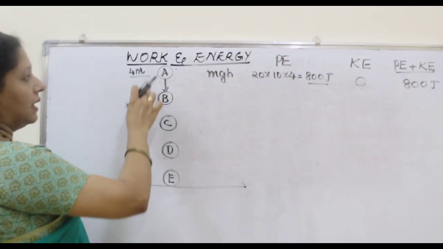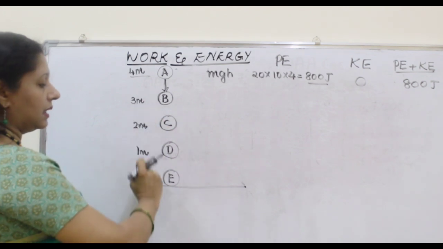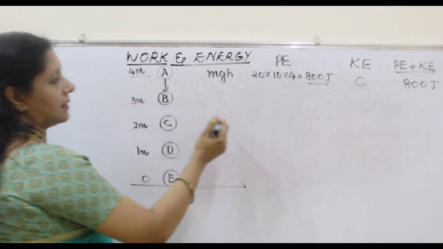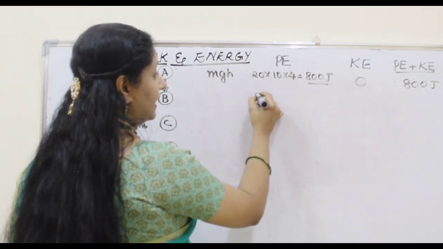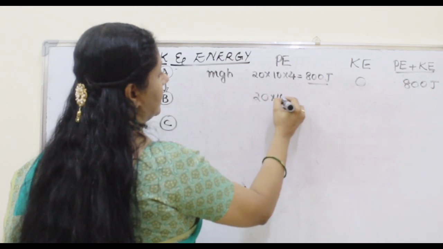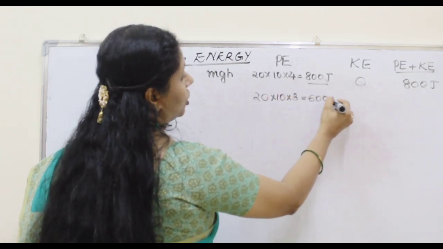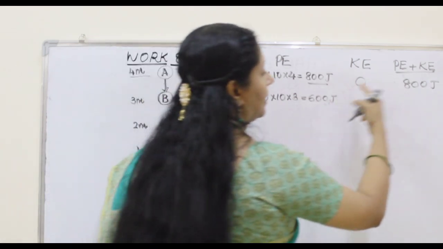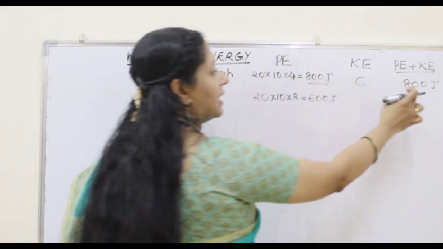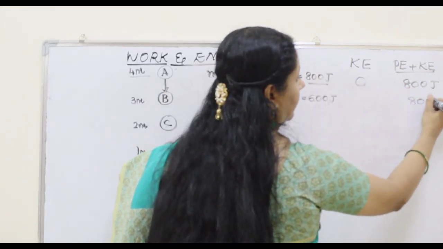Second situation, it has fallen 1 meter down, that means it is at 3 meters above the ground. What will be the potential energy? 20 into 10 into now 3 meters. So we get 600 joule. So 600 plus what do we have to add to get a total of 800? We need 800 here.